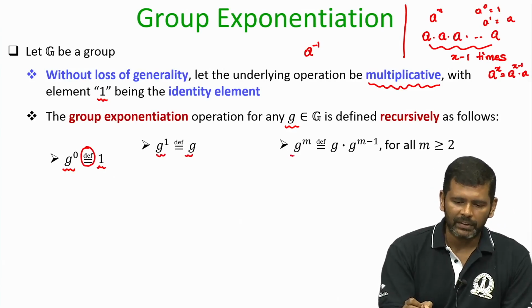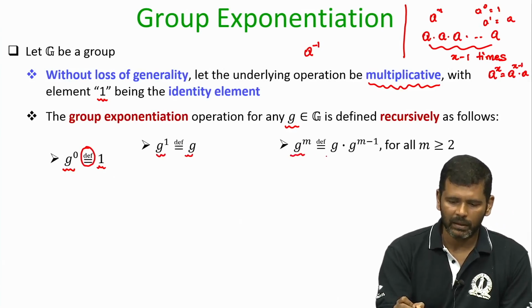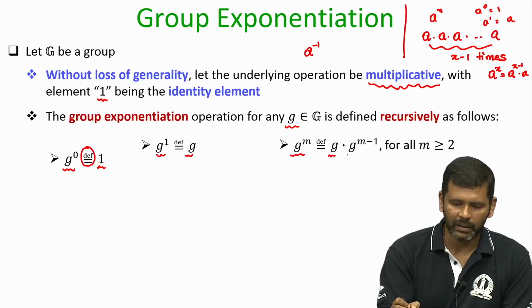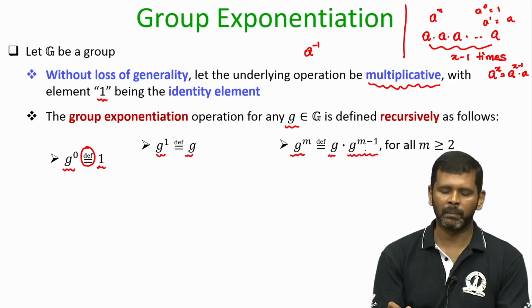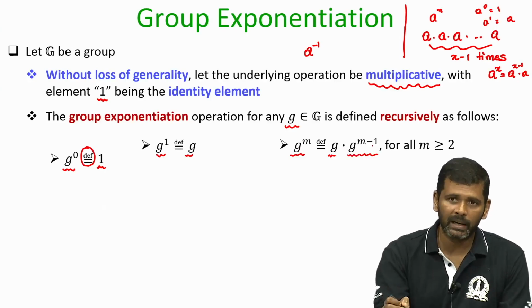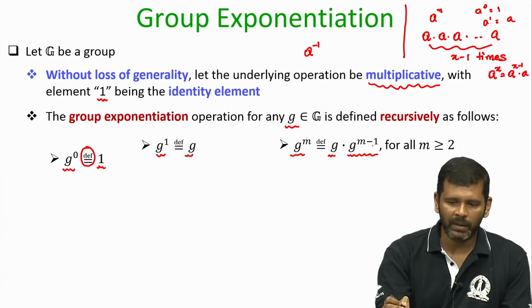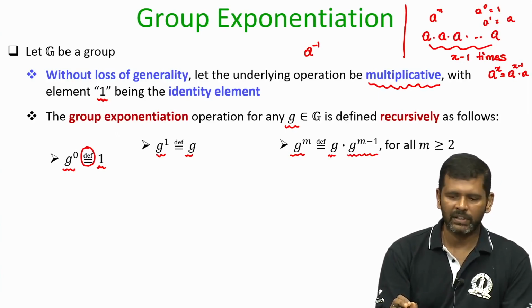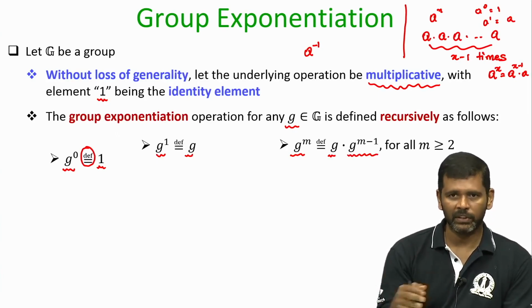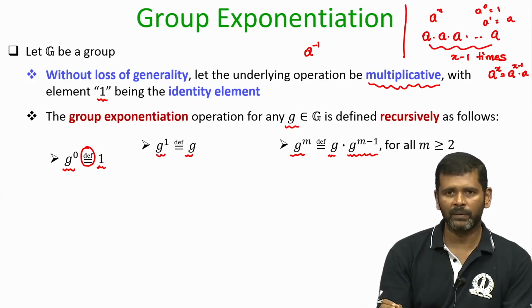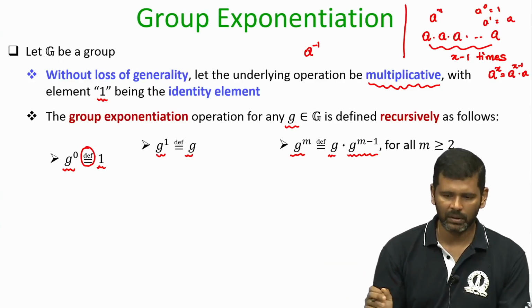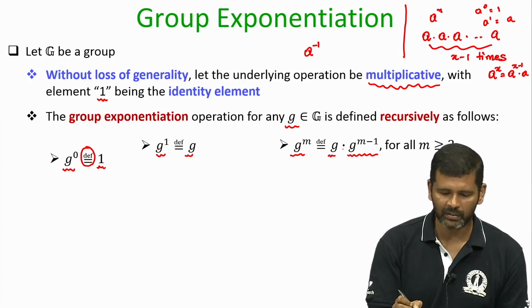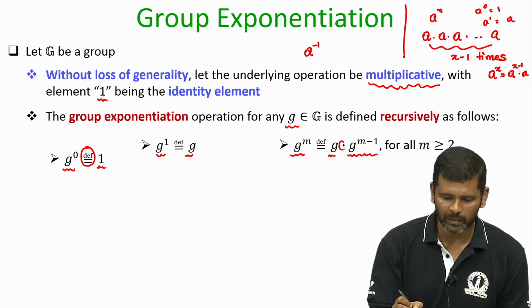Now, I will define g power m to be the group operation performed on the element g and the element g power m minus 1. Remember, g power m minus 1 is also a group element, because it is further recursively defined as g power m minus 2 times g, which is again defined as g power m minus 3 times g squared, and so on. So this will be a group element, and g is a group element, and I am following a multiplicative notation.